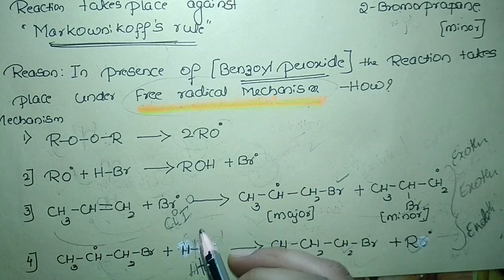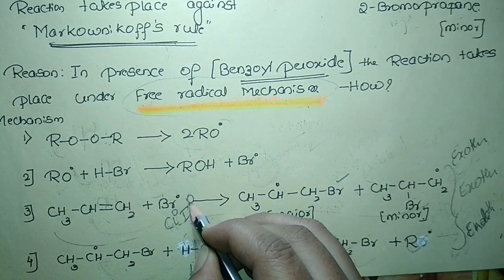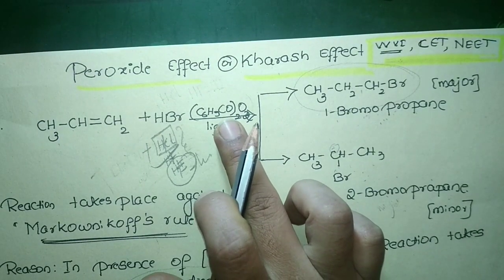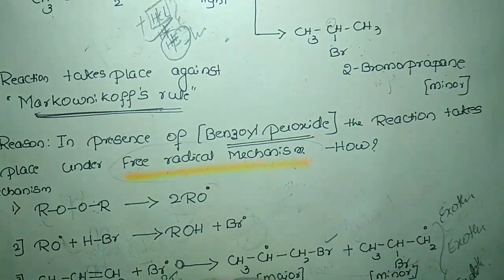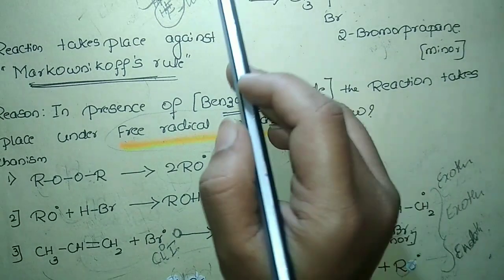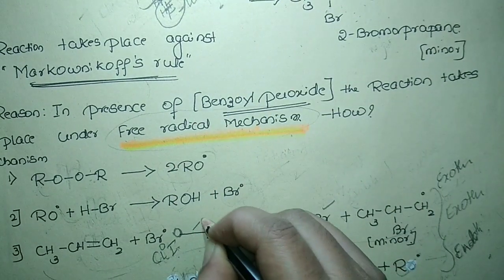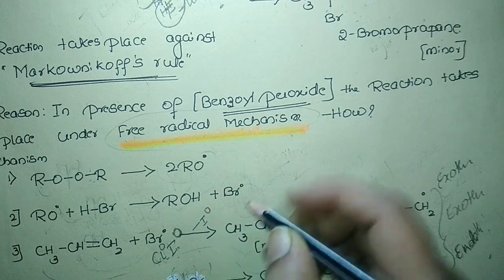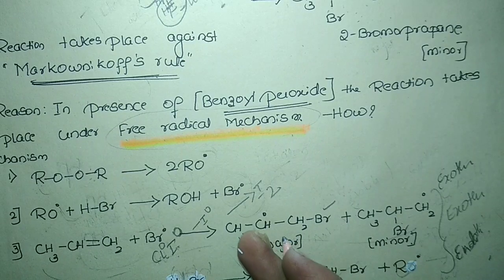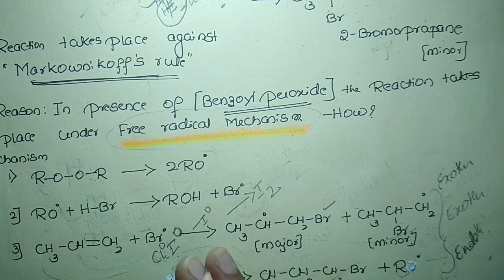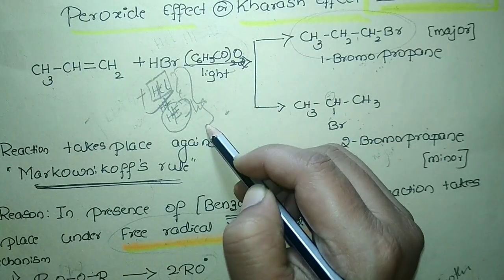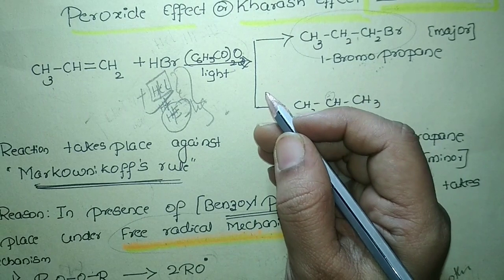But the iodine free radical formed in the presence of benzoyl peroxide will get oxidized by the benzoyl peroxide and combine with another iodine free radical, which results in the formation of iodine. So it will stop the reaction there only.